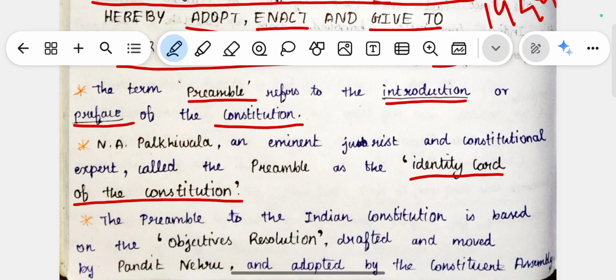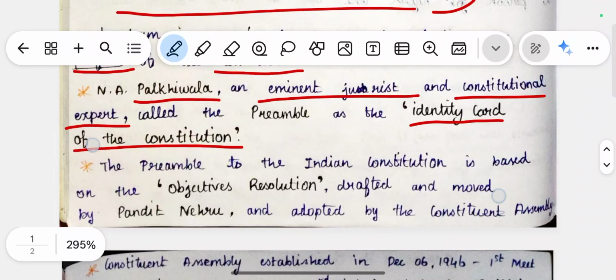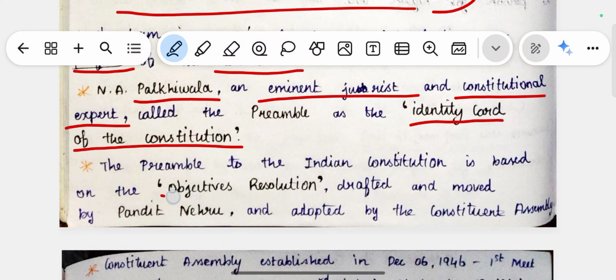So which was said by N.A. Palkhivala, who is an eminent jurist and a constitutional expert. He said the preamble is the identity card for the Indian Constitution. The next one is, the preamble of the Indian Constitution is based on the objective resolutions. Before the preamble, it was in the form of objective resolutions, which was drafted and moved by Pandit Nehru and later adopted by the Constituent Assembly.